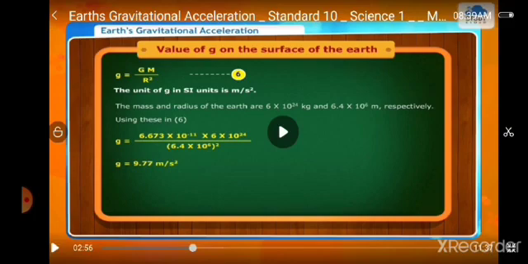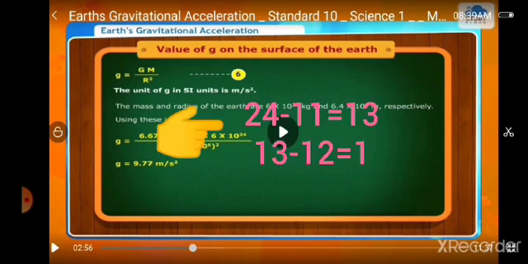We saw in the last period that using laws of indices, 10 raised to minus 11 into 10 raised to 24 becomes 10 raised to 13, upon 10 raised to 6 whole bracket square, which means 10 raised to 12. Using again the law of indices, 10 raised to 13 minus 12 is equal to 10.